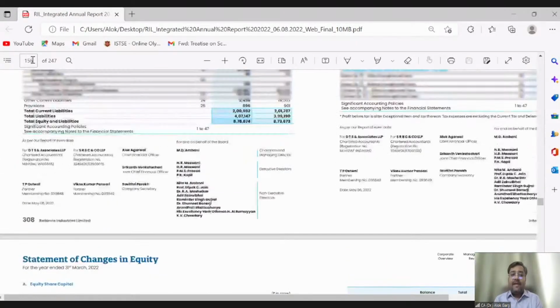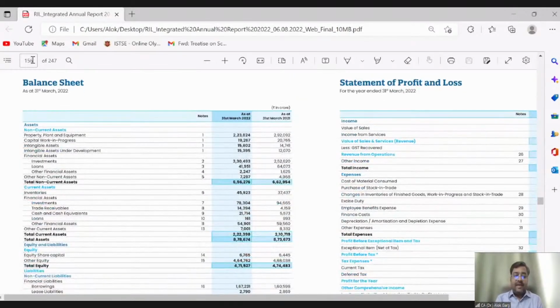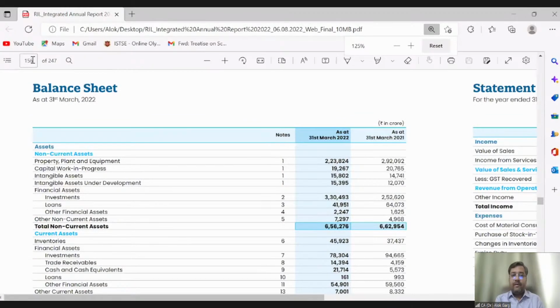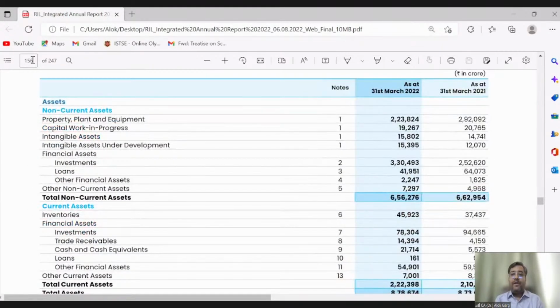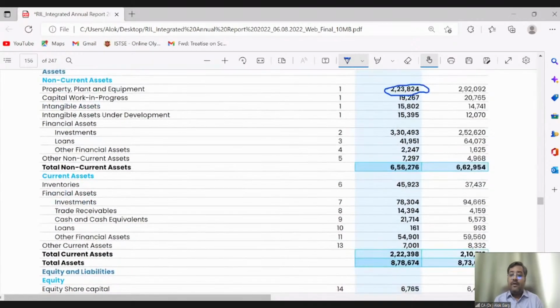When you look at the balance sheet of Reliance Industries Limited, this is the standalone balance sheet. Let me show you the number of property, plant and equipment. It is 2,23,824 crores, so closely 2.25 lakh crores relating to property, plant and equipment. And what is the total asset size? The total asset size of Reliance Industries is 8.78 lakh crores, close to 9 lakh crores.